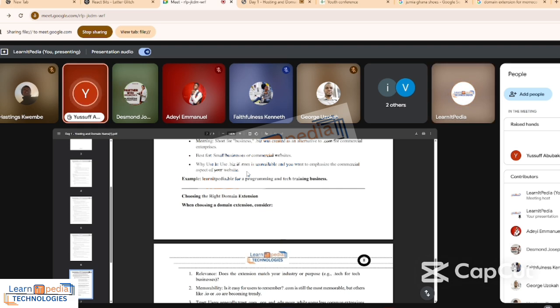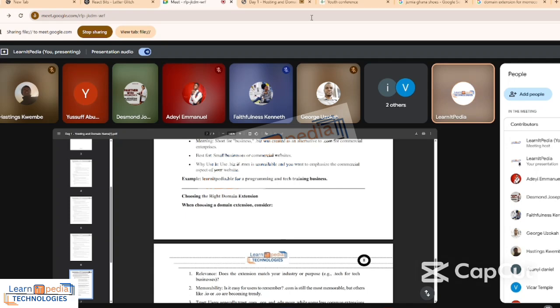My question is, after a domain name has been identified as taken, is it necessary to change the name completely, or to add something after it? That's a brilliant question. When you search a name and the name is not available, let's say your business name is ABCD, and you try abcd.com, and abcd.com is not available, it's not a must to use .com.